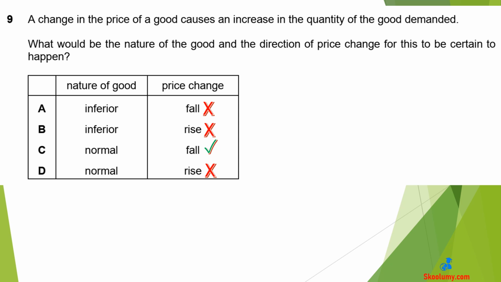As the price falls, the quantity demanded falls, and as the price rises, the quantity demanded rises. The answer cannot be A or B because not all inferior goods show a normal price-quantity relationship. There is no certainty it will be an inferior good, but it is always true for a normal good.